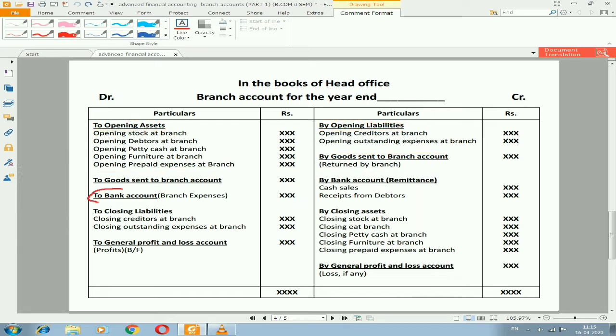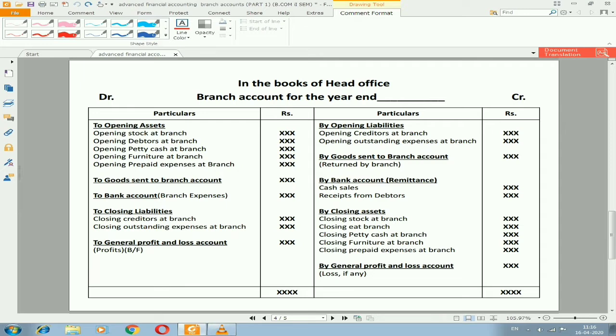And the next one we have is bank account on the debit side as well as by bank account on the credit side. The debit side bank account represents the expenditures and the credit side bank account represents remittance. That means on the debit side bank account, we are going to record whatever expenditures are made by the branch. On the credit side, whatever income is collected by the bank, it may be sales or money collected from debtors, that means the customers. So that we are going to record there.